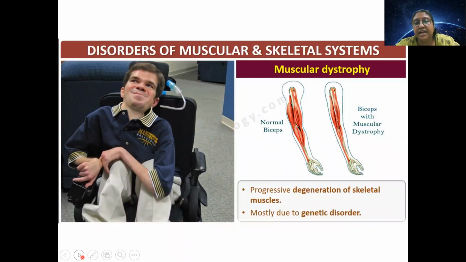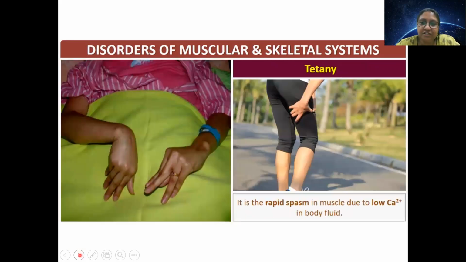One famous person had this. And hats off to that person. When he was in college days, initial time, he knew that one day he will be crippled. He created a wheelchair which he can connect with mind, and he lived his life up to the old age. He was married, he did everything. This shows that how we are doesn't matter. The willpower matters. Okay. So these are genetic disorder.